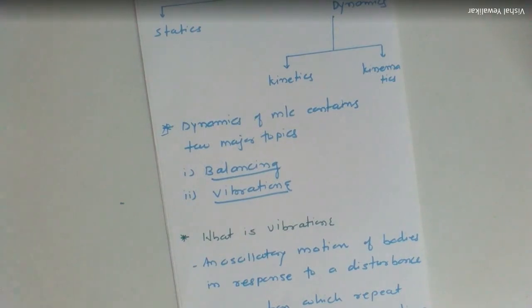We have studied the basics of vibration in 3 units, and from the fifth unit we are going to discuss how to control these vibrations, and the last unit is about noise measurement and its control. So we are going to start with vibration.